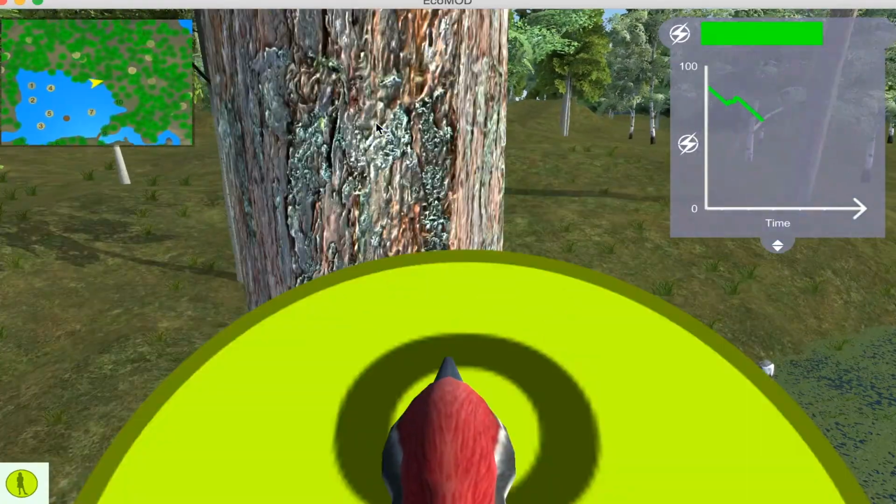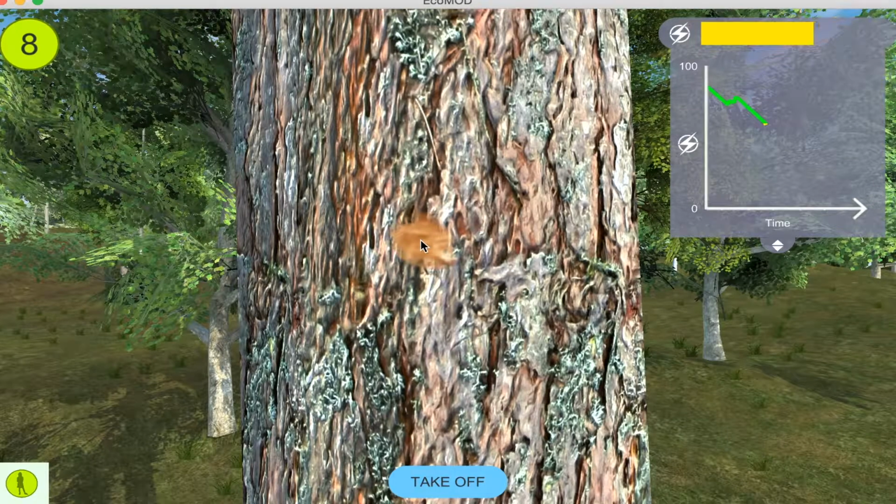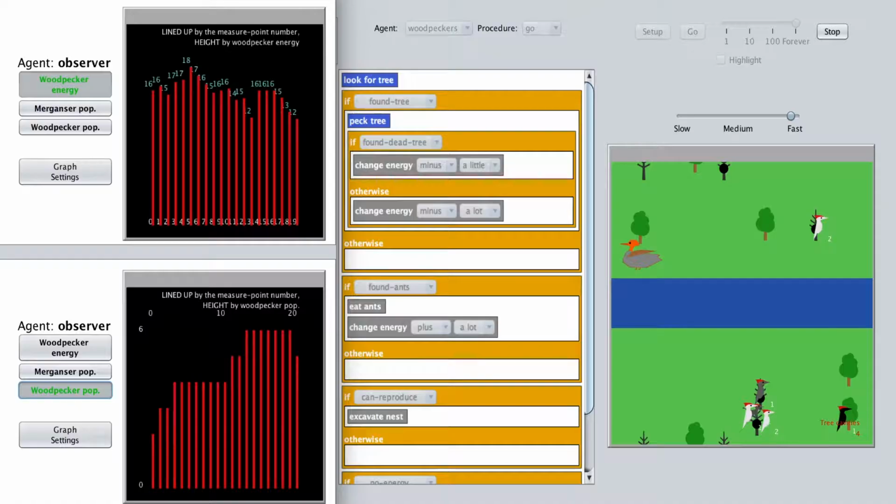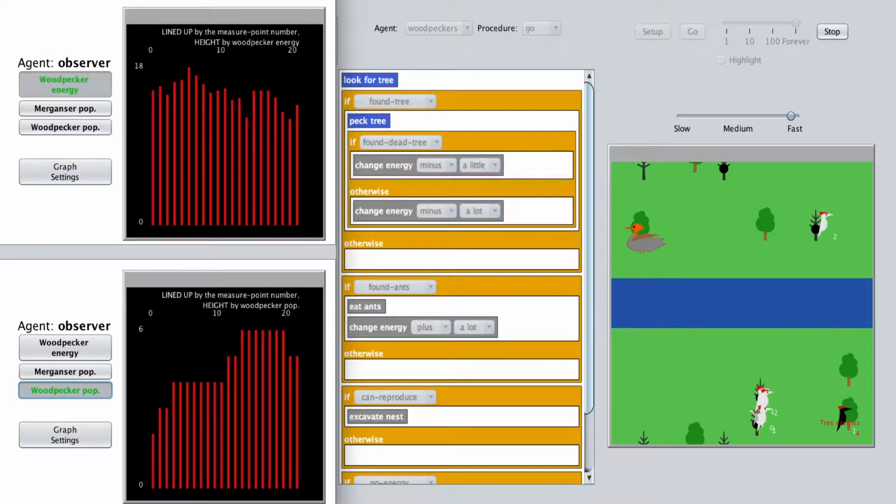Activity within the immersive world encourages students to develop theories about relationships between organisms and their environment, theories which students then test by building agent-based computational models of the system.